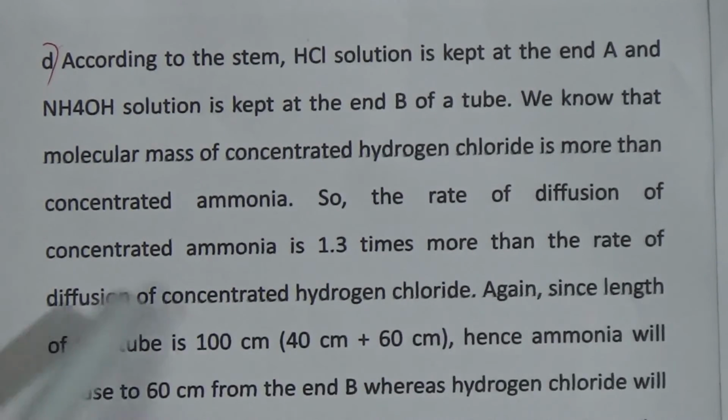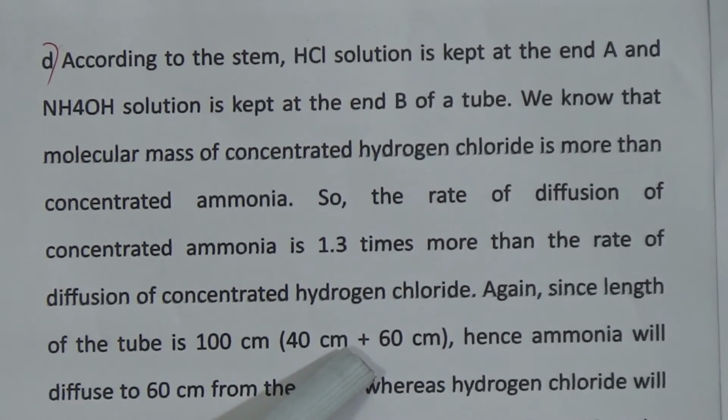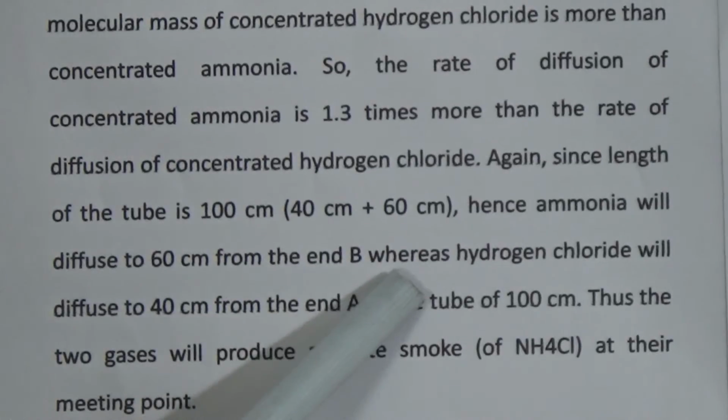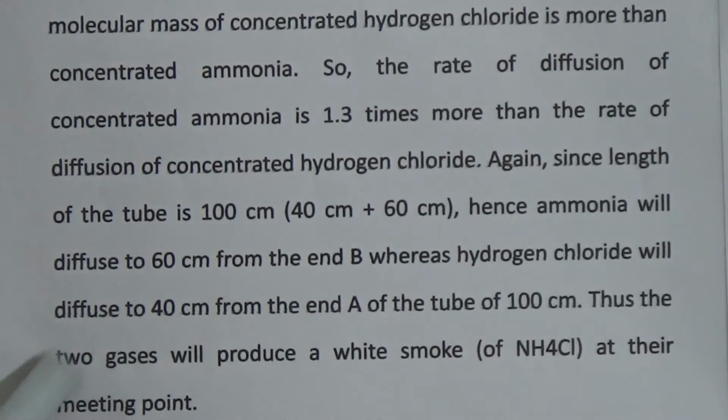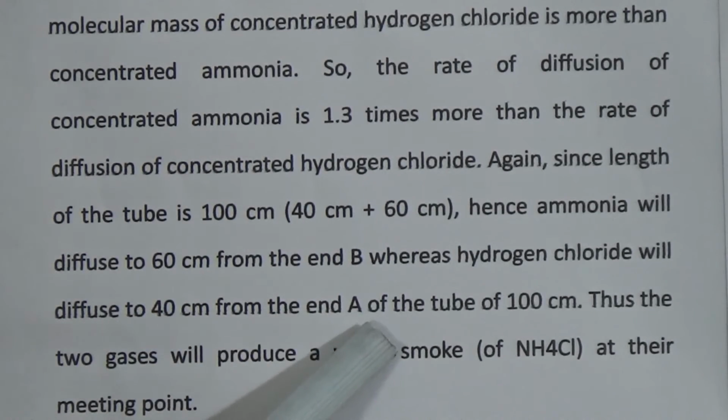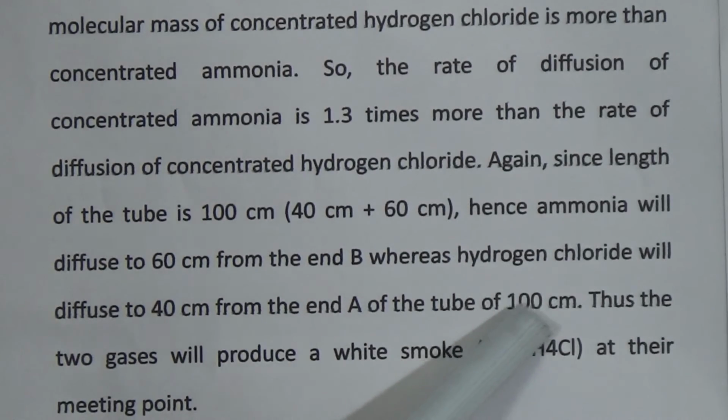Again, since the length of the tube is 100 centimeter, hydrogen chloride gas diffused 40 centimeter and ammonia gas diffused 60 centimeter. Hence, ammonia will diffuse 60 centimeter from the end of B, whereas hydrogen chloride will diffuse 40 centimeter from the end of A of the tube of 100 centimeter. Thus, the two gases will produce white smoke of ammonium chloride at their meeting point.